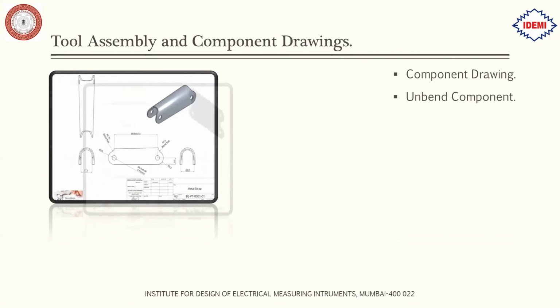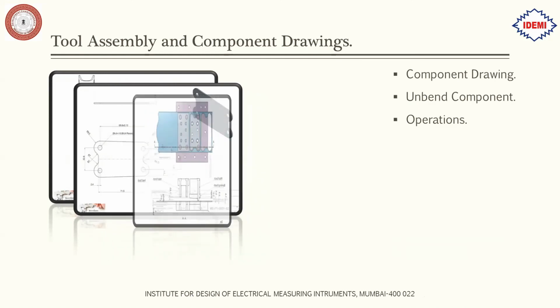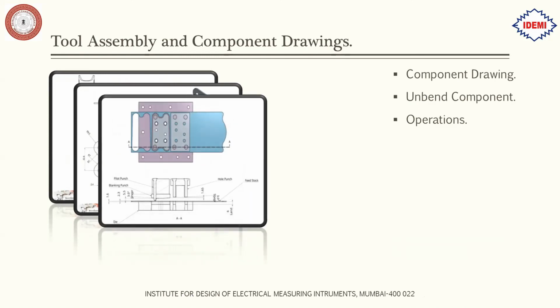Then we need to create an unbent, that is a flattened, component. This is used so that we can design a tool based on the blank shape of the component. So you need to unbend the component.